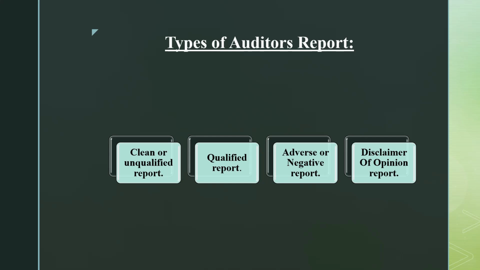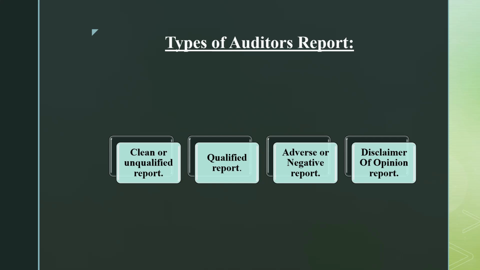In the previous audit report, the auditor uses the phrase, in my opinion or in our opinion. In the same way, here the auditor uses in our opinion, except for the matter.